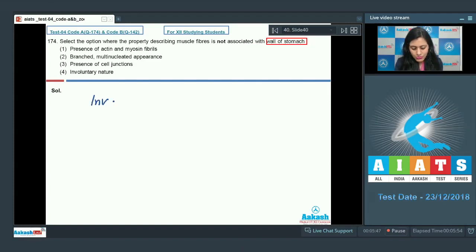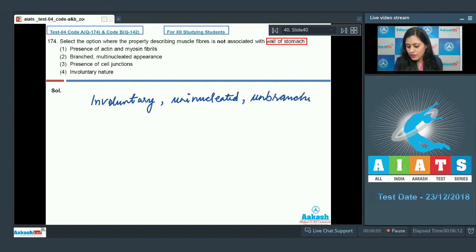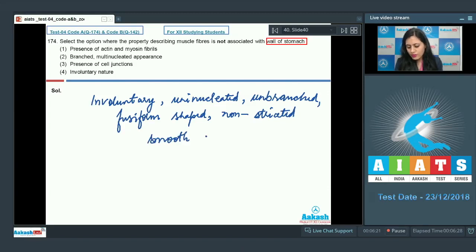We have involuntary, uninucleated, unbranched, fusiform shaped, non-striated, smooth muscle fibers. So anything which is not describing these is the correct answer.